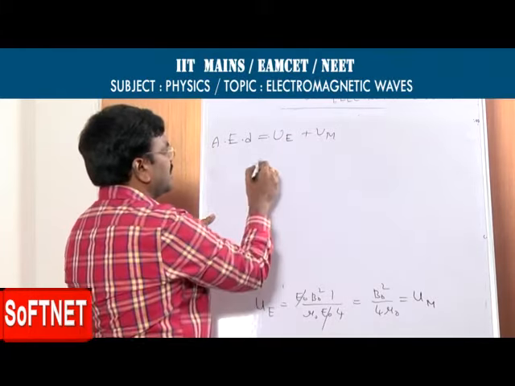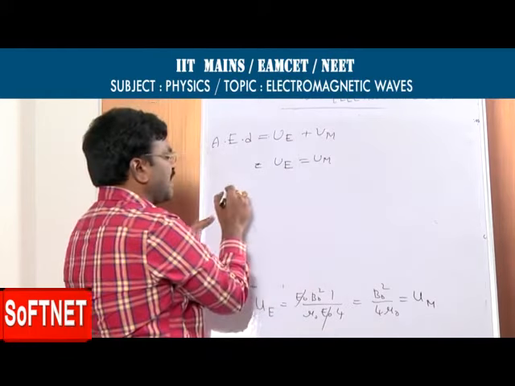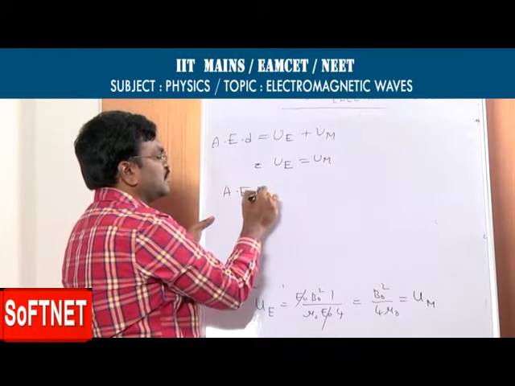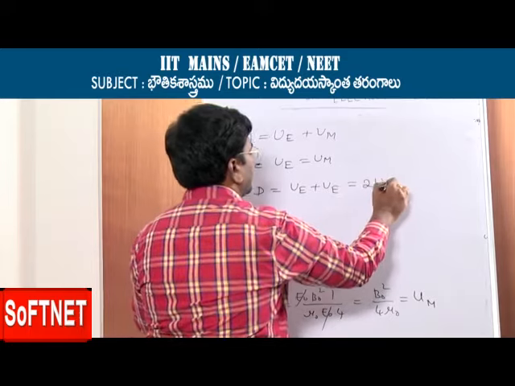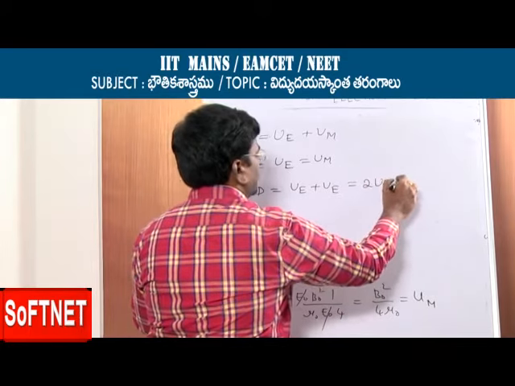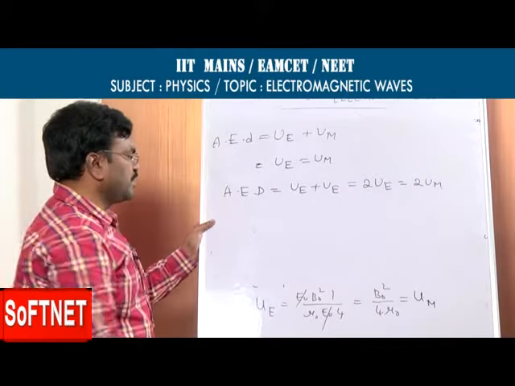UE is equal to UM, therefore average energy density is UE plus UE, so 2 UE or 2 UM.